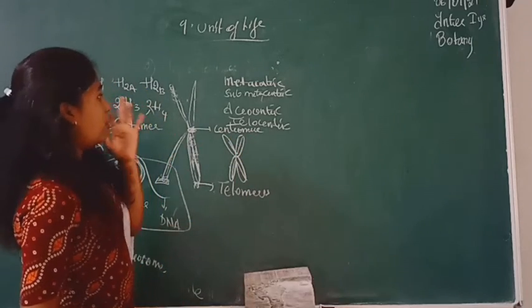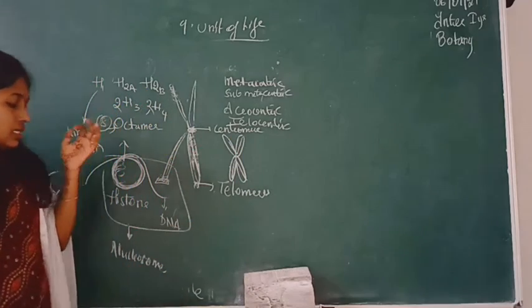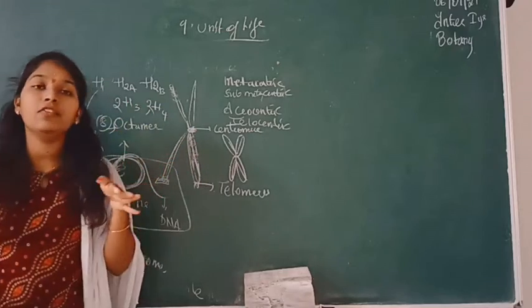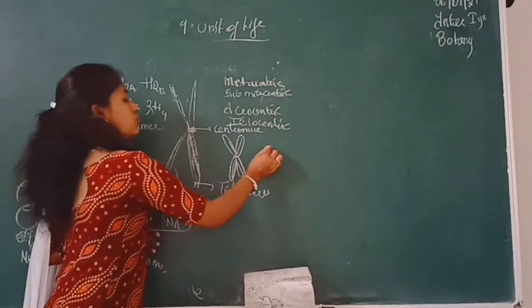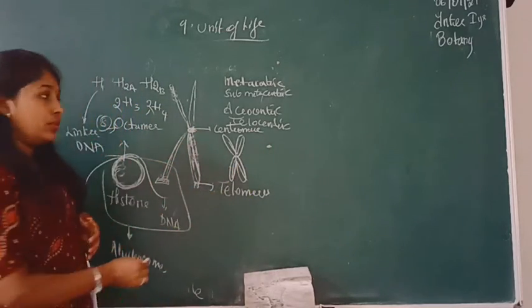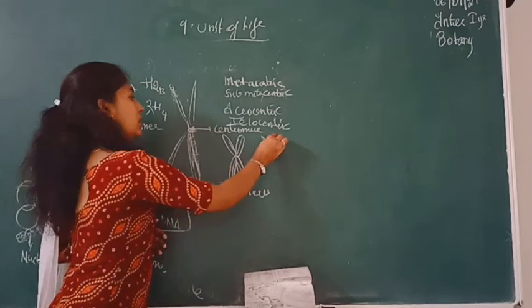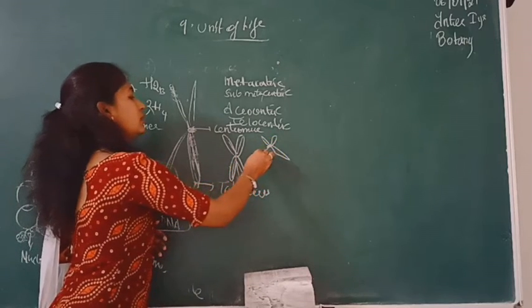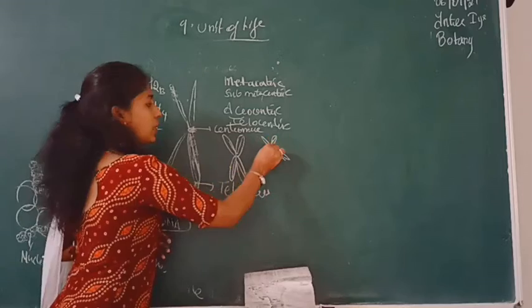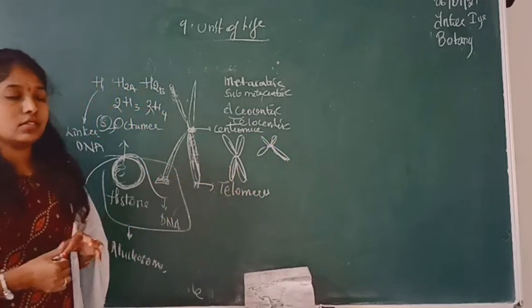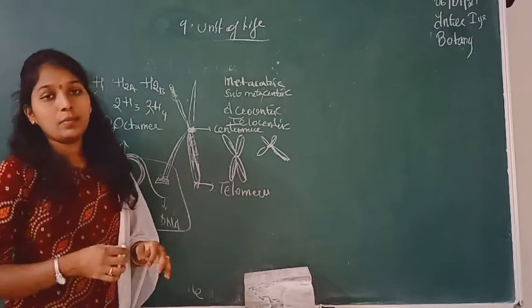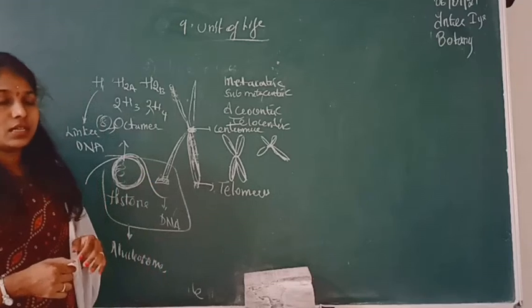And if you see the submetacentric, in this the centromere is slightly away from the center of the chromosome. See, here is the centromere. Here the arrangement appears like this. So it gives an L shape appearance. That type of arrangement is called the submetacentric arrangement.